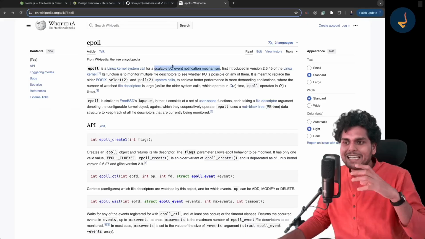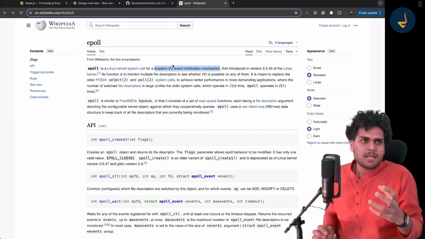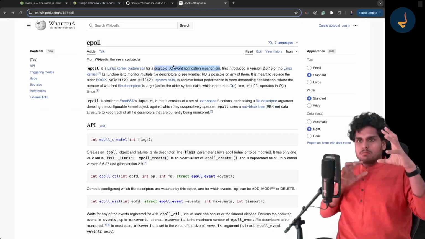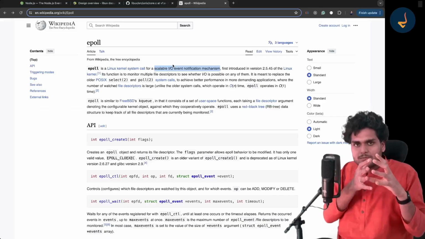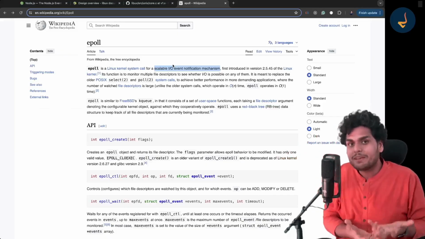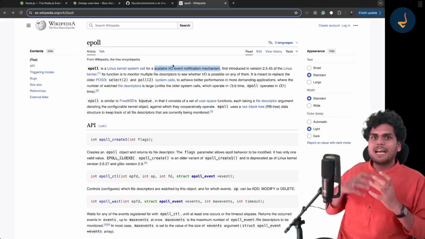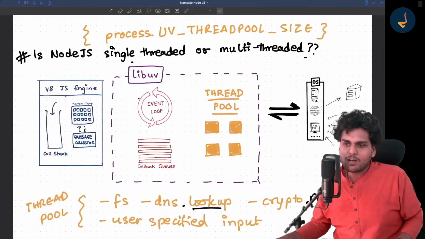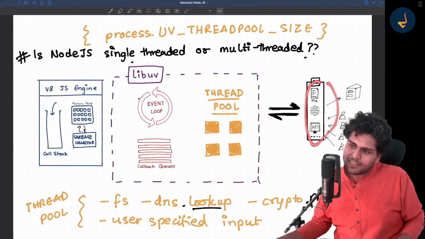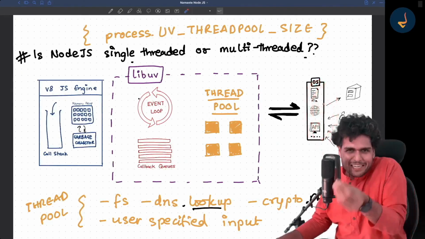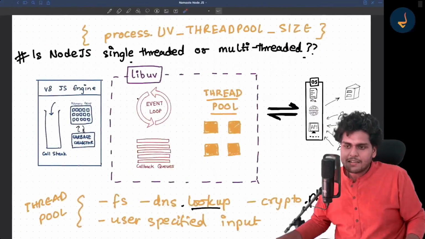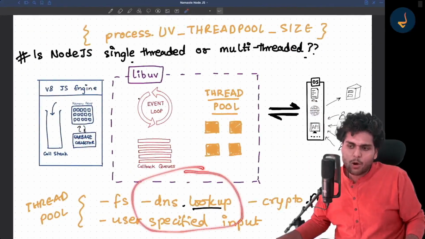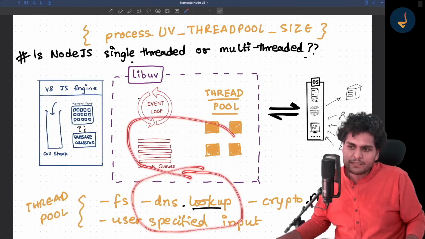So basically there is an event notification mechanism. Is there a way that the operating system itself notifies us whenever there is some event? At the end of the day, everything is done by the operating system, at the kernel level. These are just processes. I told you, right? One layer is hardware, on top of it we have the kernel, and on top of it we have processes.